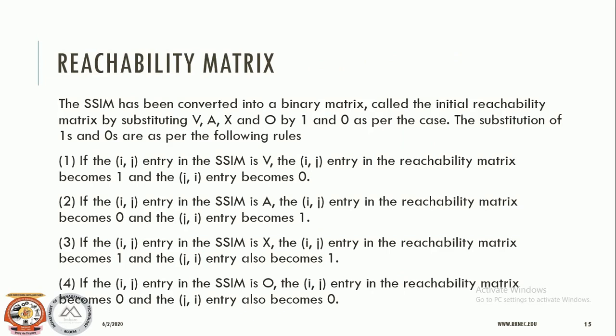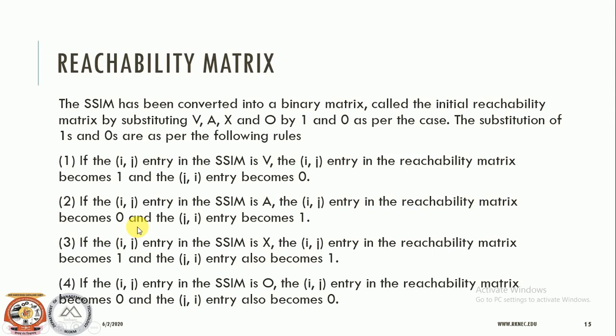The next step will be to find out the reachability matrix. Once the SSIM is constructed, you need to convert this SSIM into a reachability matrix. Now, what is this reachability matrix? The reachability matrix is a binary matrix. It is called the initial reachability matrix because we will be substituting V, A, X and O by 1 and 0 as per the case, and the substitution of 1 and 0 will be as per the following rules which we have mentioned over here. There are 4 rules: 1, 2, 3, 4.